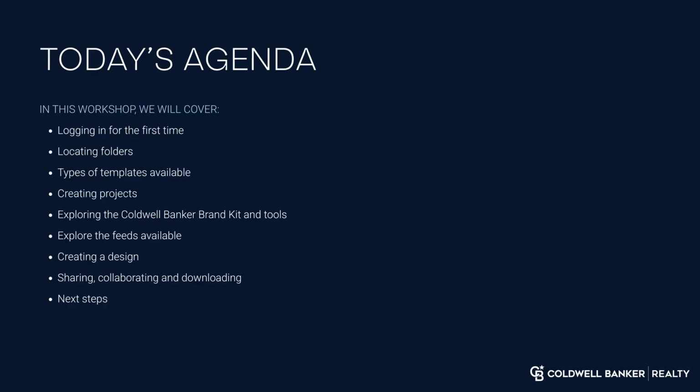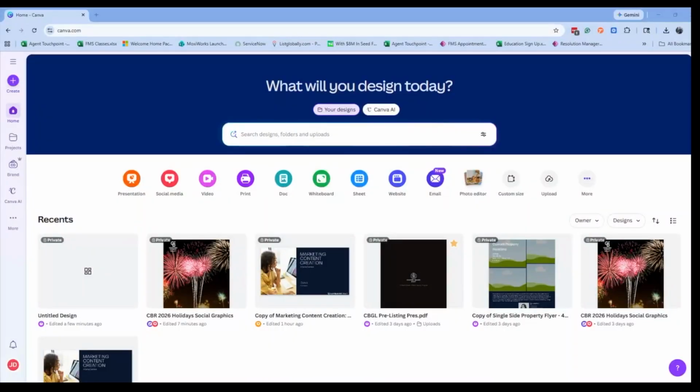There are many types of templates available to you in CB Canva. We have social media graphics, flyers, print ads, postcards, brochures, presentations, guidelines, banners, business cards, virtual backgrounds, stationery, and video elements. Now I want to show you how we can create and download a simple social media graphic starting from a CB template.